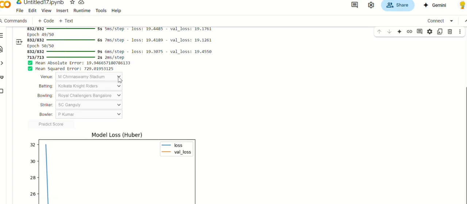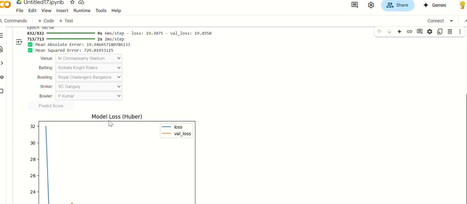And we have a drop down menu for venue. Currently the value is M Chinnaswamy Stadium and batting team is Kolkata Knight Riders. All of these features have drop down menus. And the bowling team is Royal Challengers of Bengaluru, and striker is CS Ganguly, bowler is P Kumar. There is also a predict score button, likely tied to your trained model for making predictions based on these inputs.